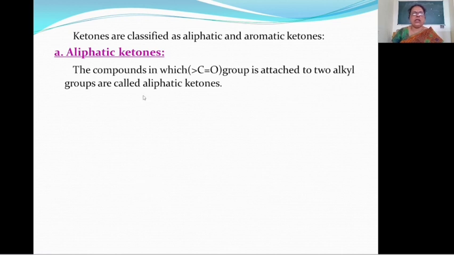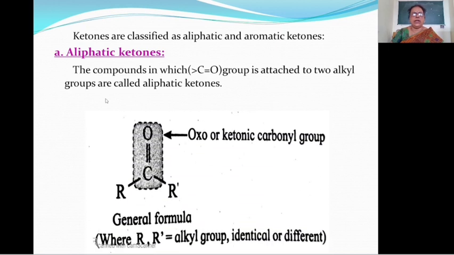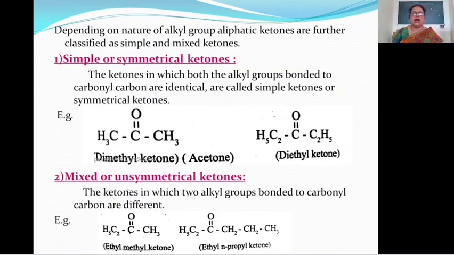Here the compound in which the C double bond O group is attached to two alkyl groups is called aliphatic ketone. Here this is the C double bond O group, also known as oxo group or ketonic group. Then this C double bond O group is attached to two alkyl groups. Then this is called aliphatic ketones. Depending on the nature of alkyl groups, aliphatic ketones are again classified into simple or symmetrical ketone and mixed or unsymmetrical ketone.